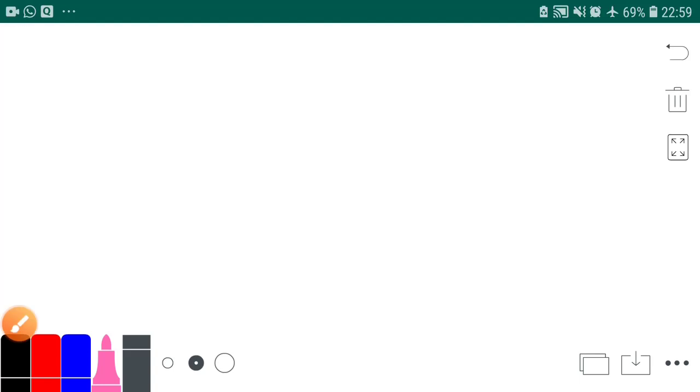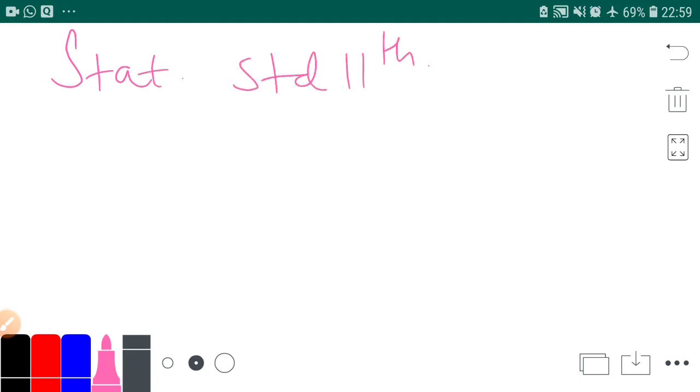Hello. So my name is Yogesh and we are doing statistics standard 11th. We have started chapter number 3 of your syllabus and we have started a topic called mean.